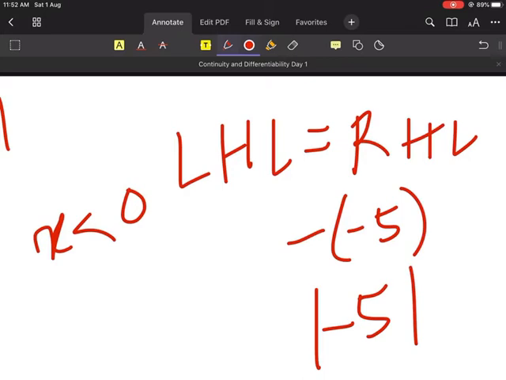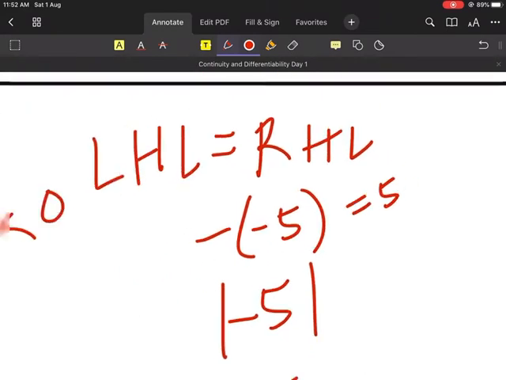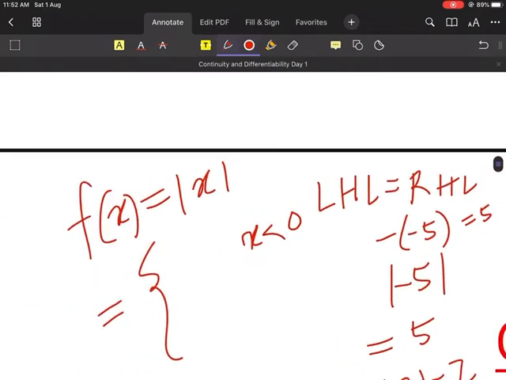If I have x as -5, then the modulus of x will be minus of x, that's how minus minus goes away and I get 5. So for x less than 0, f(x) will be equal to minus x. Why is it minus x?